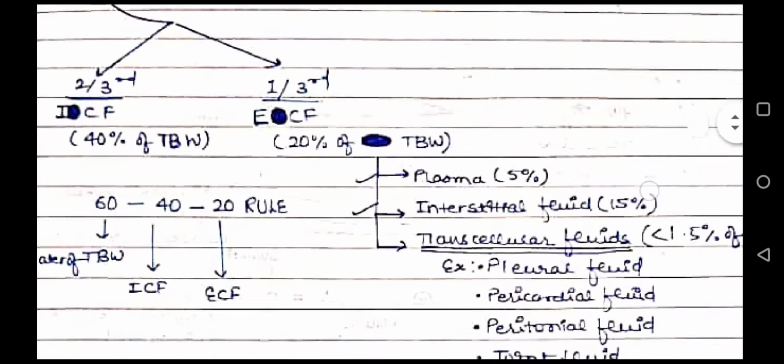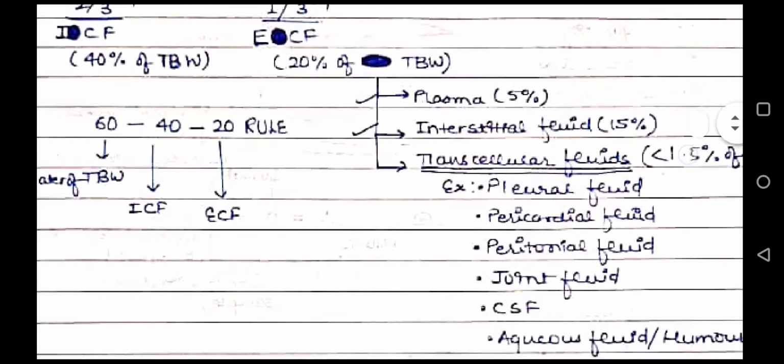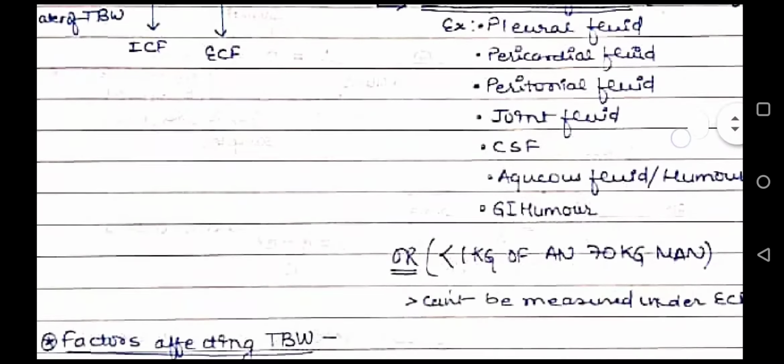This extracellular fluid is again divided into three compartments: plasma, interstitial fluid and transcellular fluid. Plasma is 5%, interstitial fluid is 15% and transcellular fluid is less than 1.5%. Now this transcellular fluid includes pleural fluid, pericardial fluid, peritoneal fluid, joint fluid, CSF, GI humor, etc.